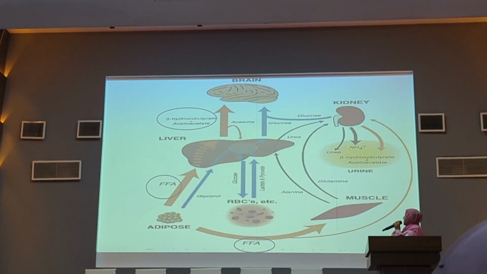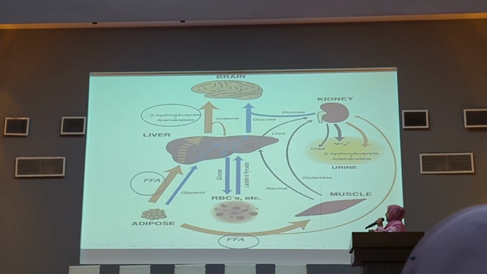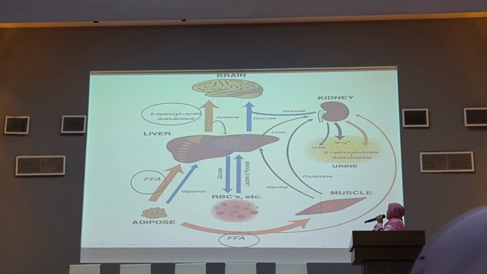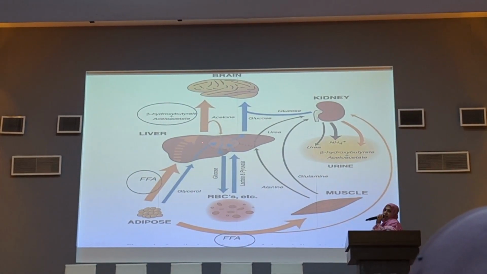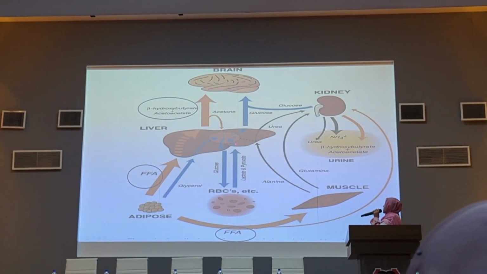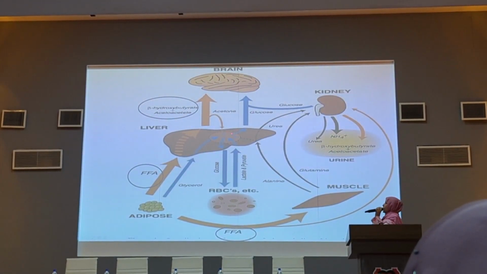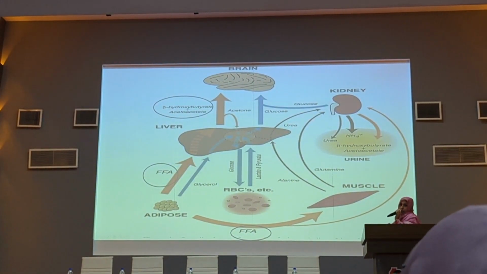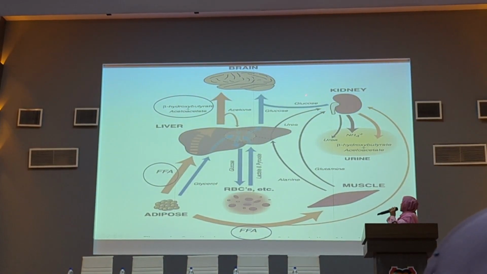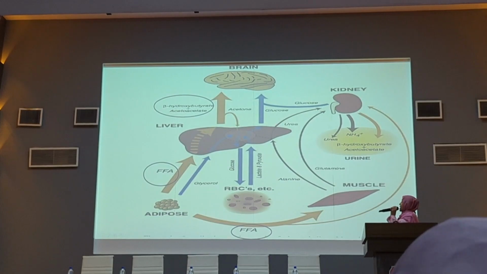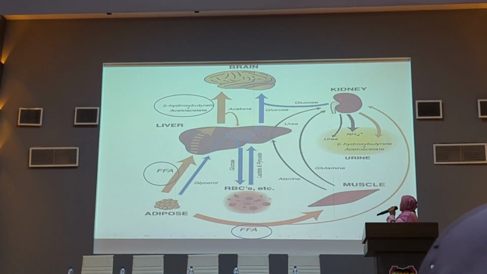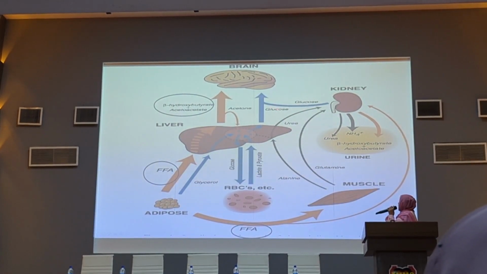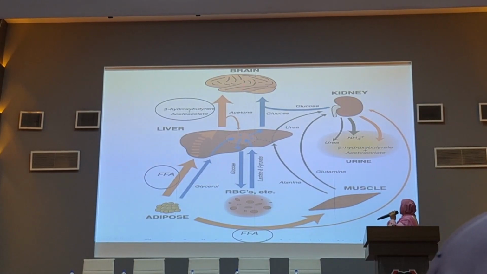The fatty acids are utilized by the liver to provide ketone bodies, and these ketone bodies are utilized by the brain. During prolonged starvation, the brain utilizes 70% ketone bodies, and the remaining 30% is glucose, provided by the liver through gluconeogenesis. The kidney also provides glucose by the process of renal gluconeogenesis. So the glucose comes from the liver by gluconeogenesis and from the kidney by renal gluconeogenesis. This rest 30% glucose is utilized by the brain.